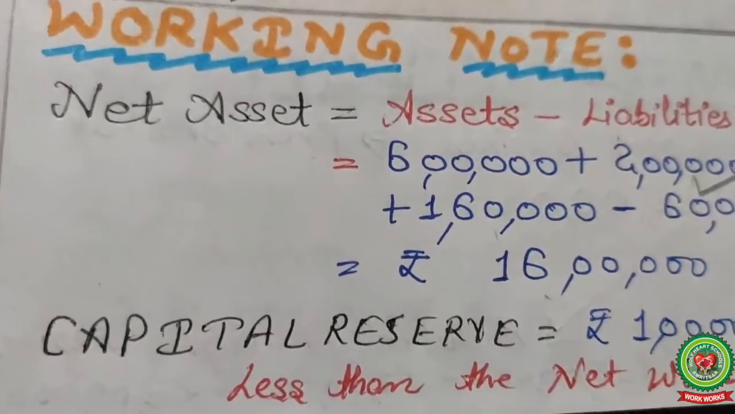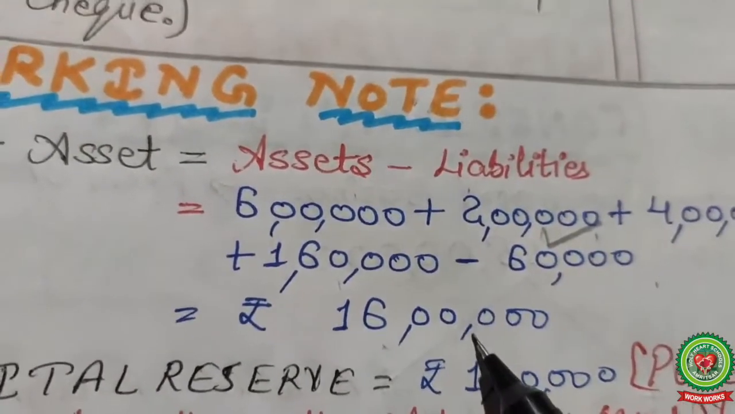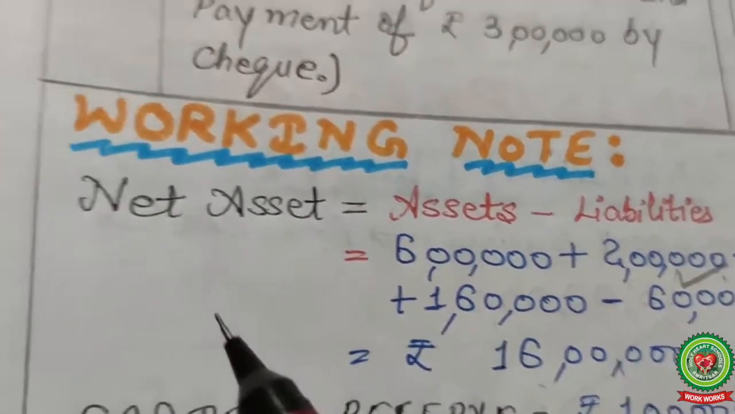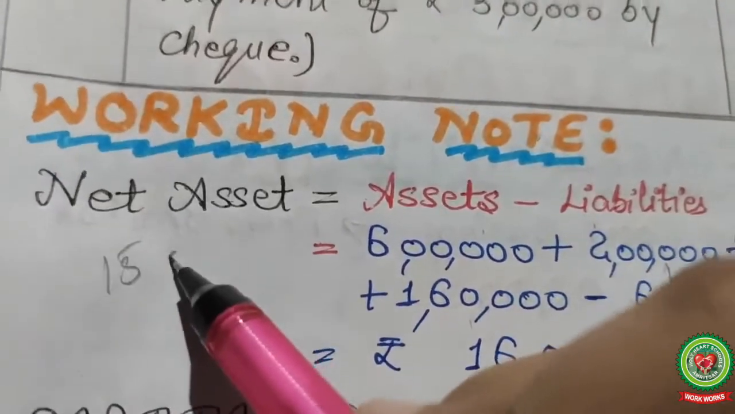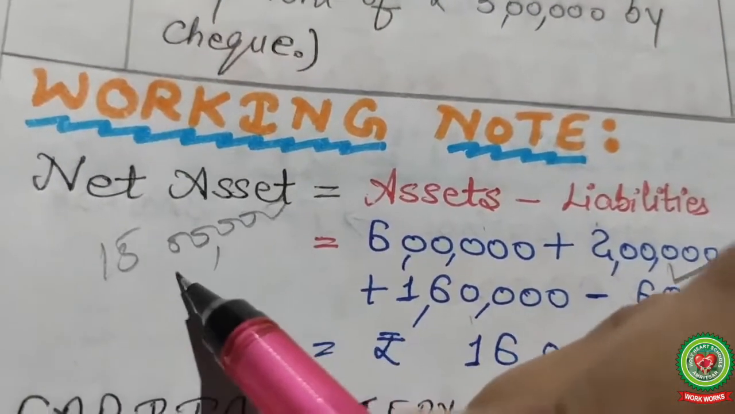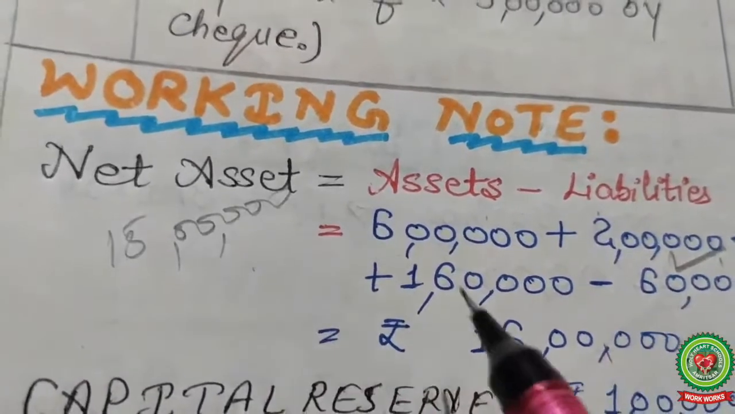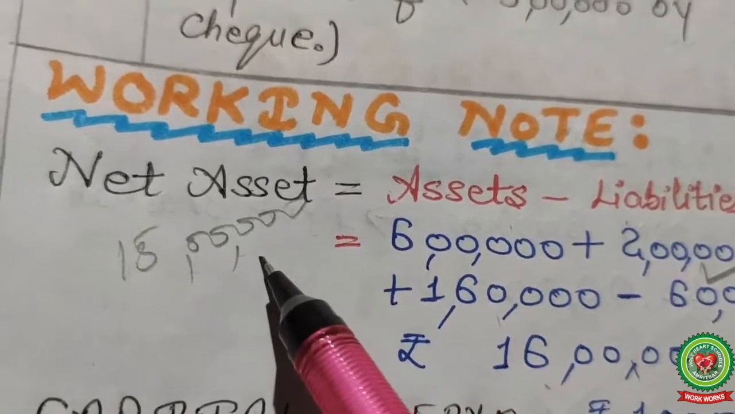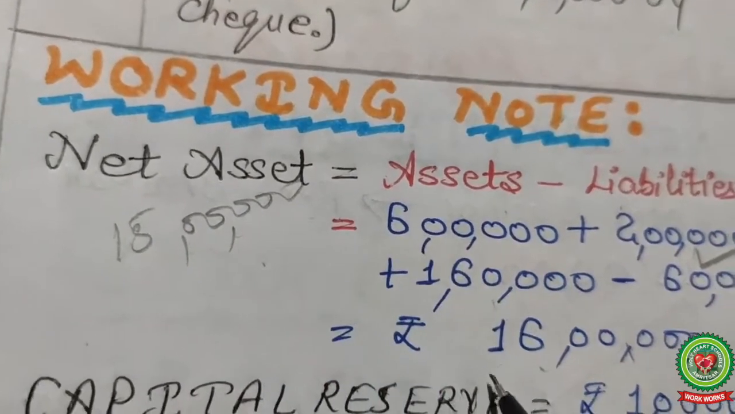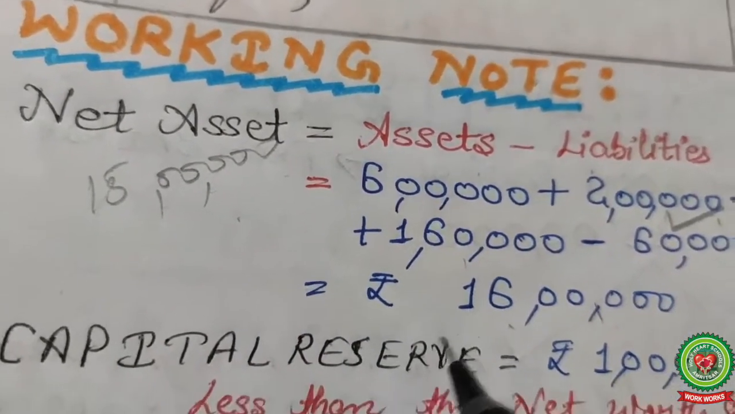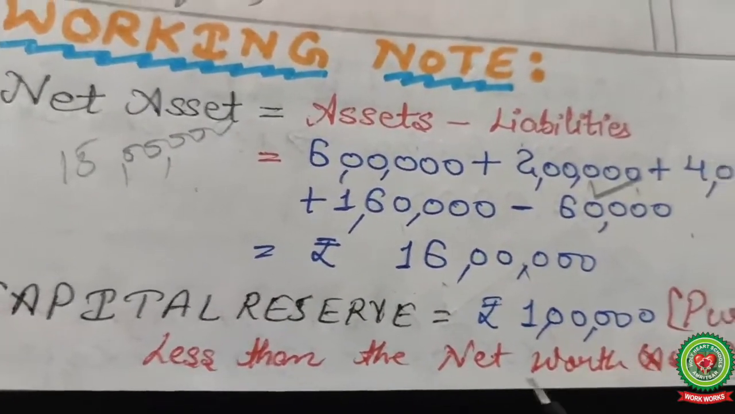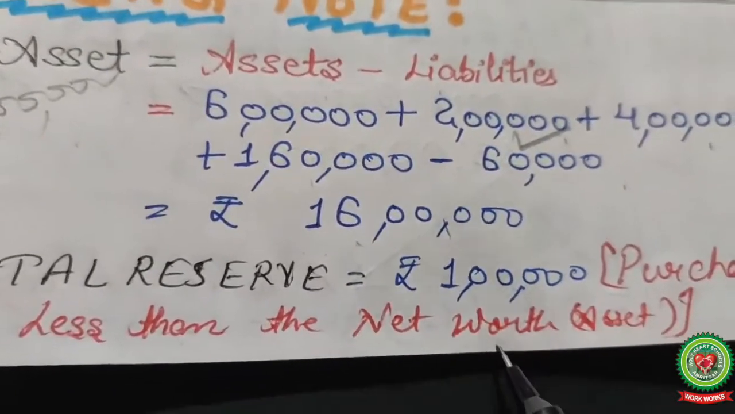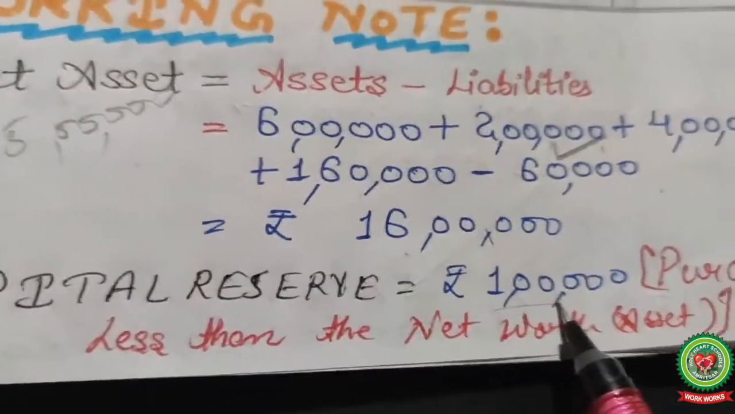So how to find out the answer here? 16 lakh is your net asset, compare it with your consideration, and the consideration is 15 lakh. If your purchase consideration is less than net assets, it means capital reserve. If your purchase consideration is more than your net assets, it is considered as goodwill. So here capital reserve is equal to 1 lakh, the difference between purchase consideration and net worth.